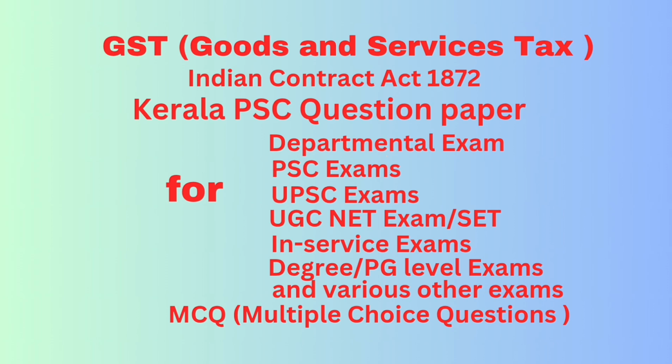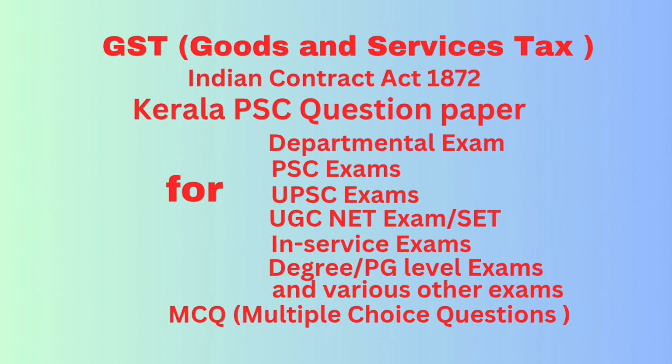Question number 73. Total proceeds of the cess levied under section 8 of GST compensation to states Act 2017 as per section 10 shall be credited to a fund which is known as dash and shall form part of the public account of India to be utilized for the purposes specified and shall be a non-lapsable fund. Answer GST compensation fund.